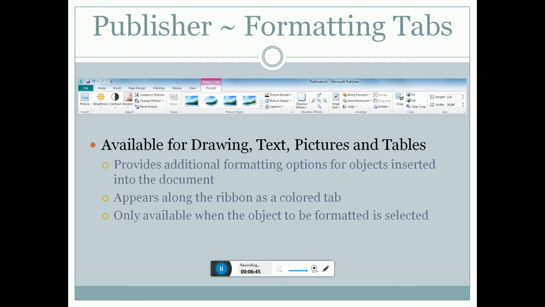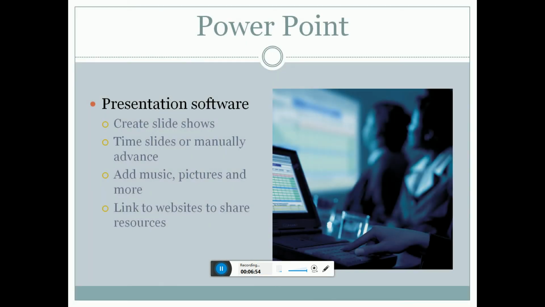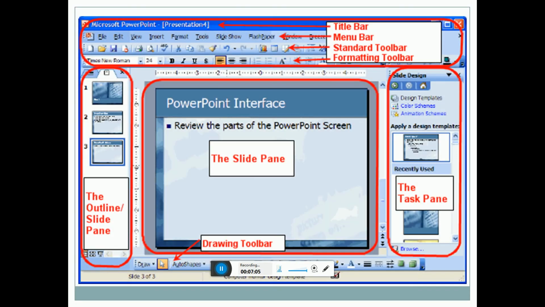These are appearing alongside the ribbon or as color tabs, only available when the object to be formatted is selected. PowerPoint. This presentation software is for creating slideshows, timed slides, mainly with advanced animation and music features and more. Link in website to share resources. This is the PowerPoint.